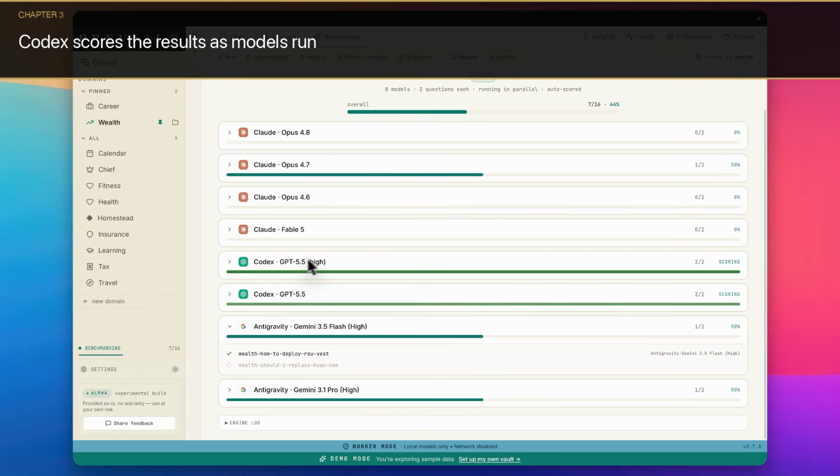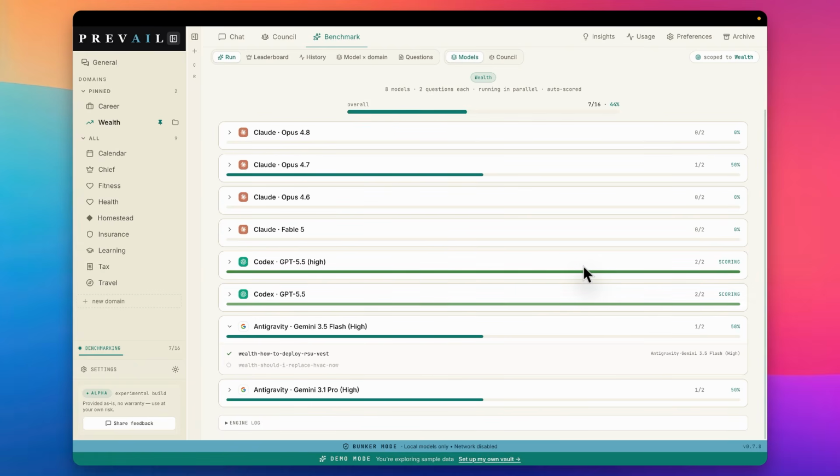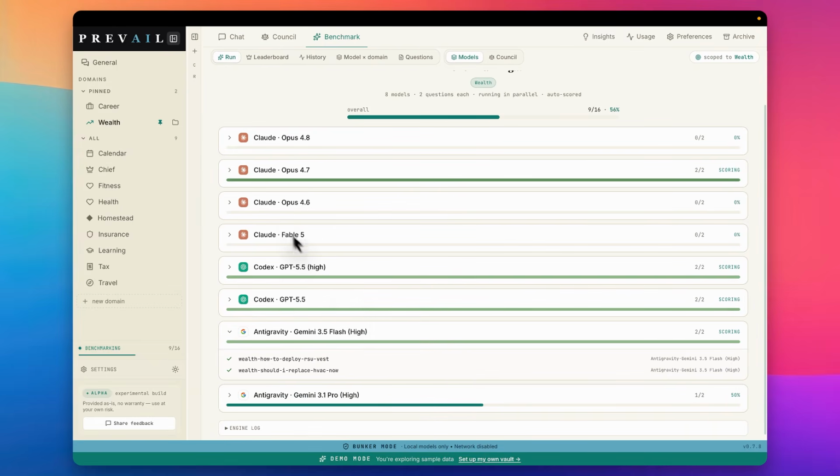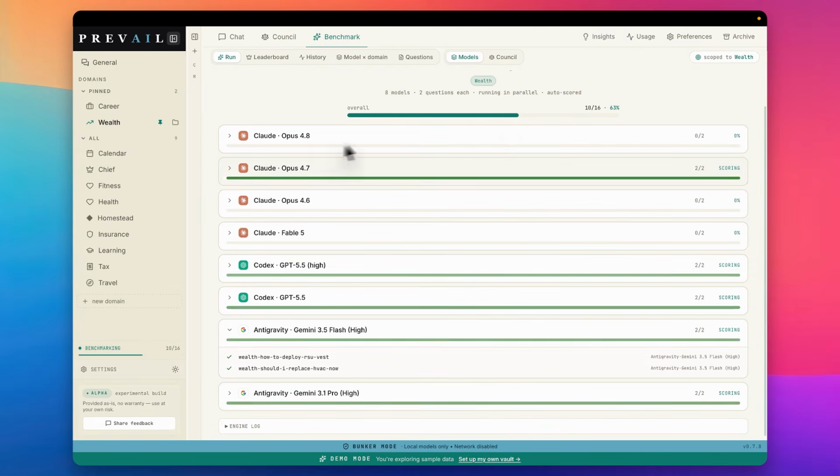So in here, Codex is done, and that's scoring the results for us. Fable is taking its time. It hasn't kicked off yet. And by this time, we see the anti-gravity is done. Opus 4.7 has kicked off. It'll probably take a few minutes, and then we will come back. 63% done with this test. Let's give it a few minutes, come back and see what the results look like.